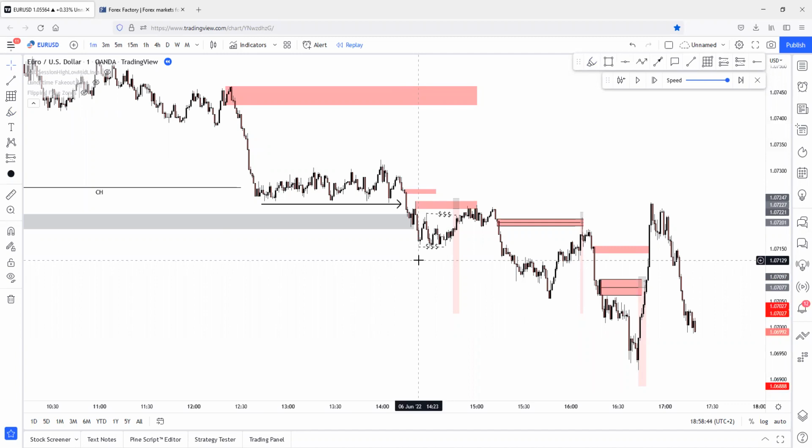For me, there are 2 ways out of a trade. Stop loss, exactly. There are 2 ways to close your trade. Stop loss, break even, or TP. That's it. Or you mean stop loss is also trailing stop loss too? So 2 ways to close your trade. Stop loss, trailing stop loss, break even, TP. That's it. No other way. You don't close it manually. You don't close anything. You just wait for your TP. You wait for your stop loss. Wait for your break even.